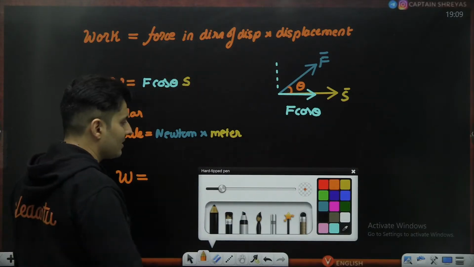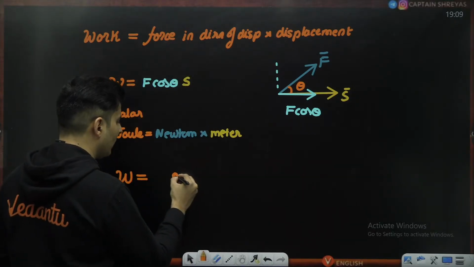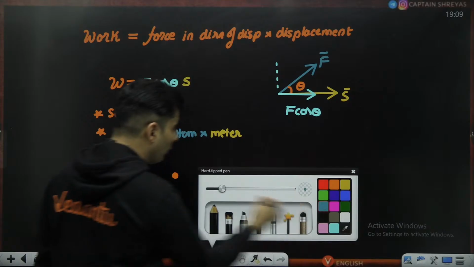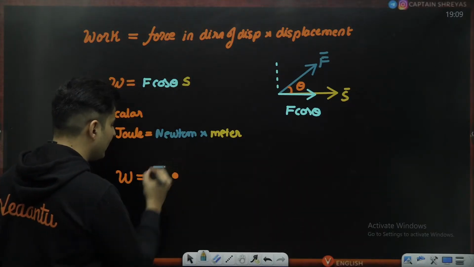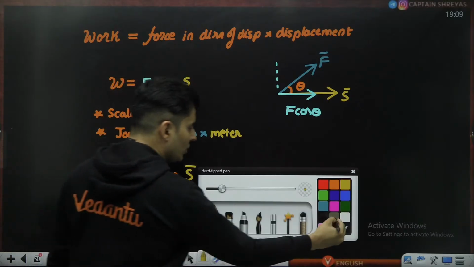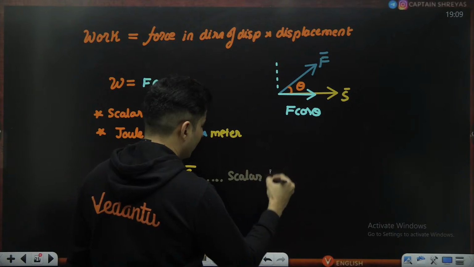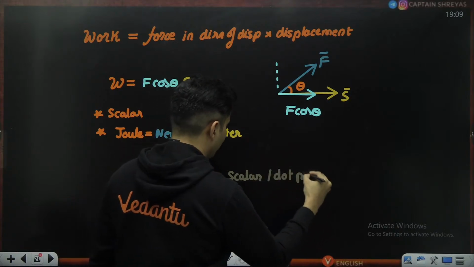So they called it a scalar product and they defined it with a symbol called dot, and you put one vector on one side and the other vector on the other side. So this is also called scalar product, or basically dot product.